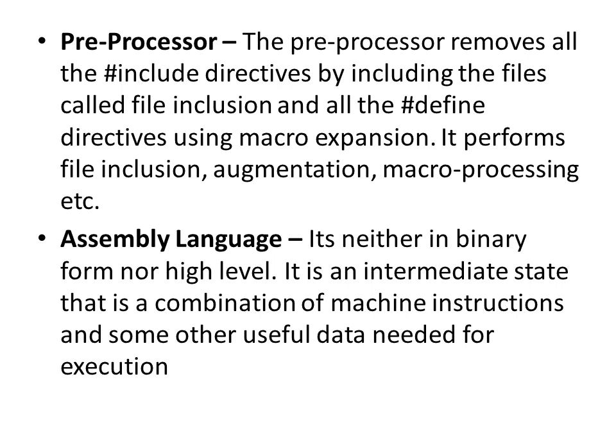It is an intermediate state, a combination of machine instructions and some other useful data needed for execution. So the combination of machine instructions and the data needed for the execution gives the assembly language.